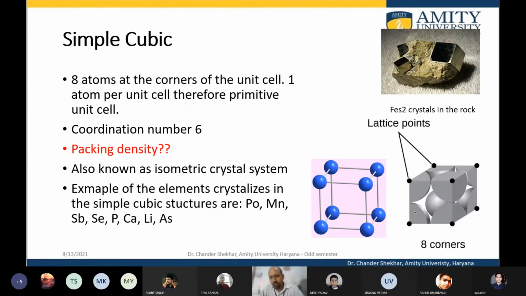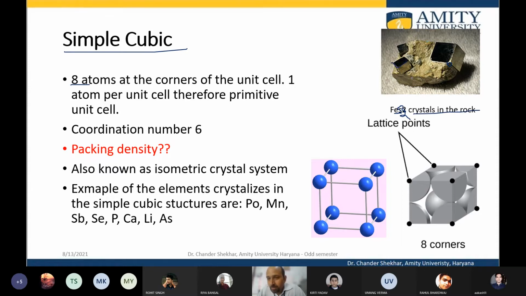Now let us look very quickly at the different crystal structures. There is the simple cubic. We all know this. It has 8 atoms at the corners. This is naturally found ferrous sulfide, FeS2. Ferrous sulfide crystals are found in rock.